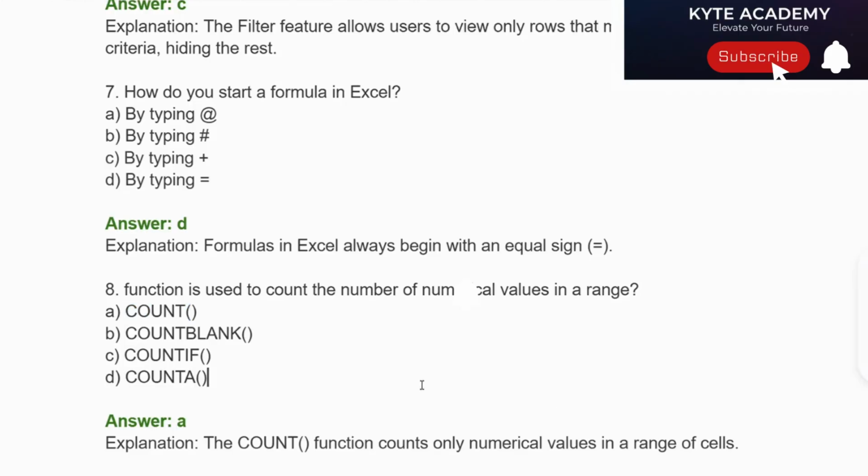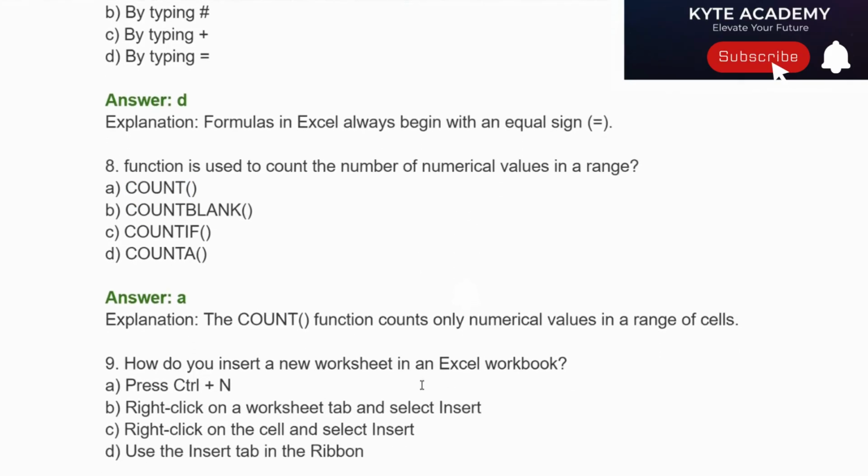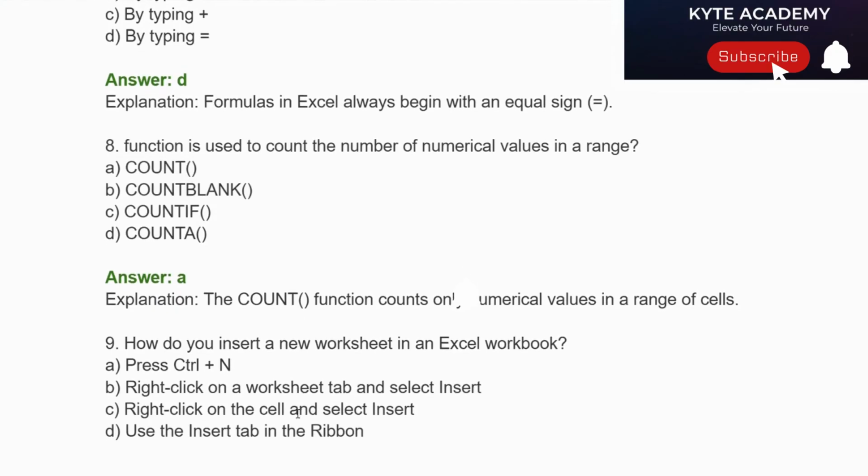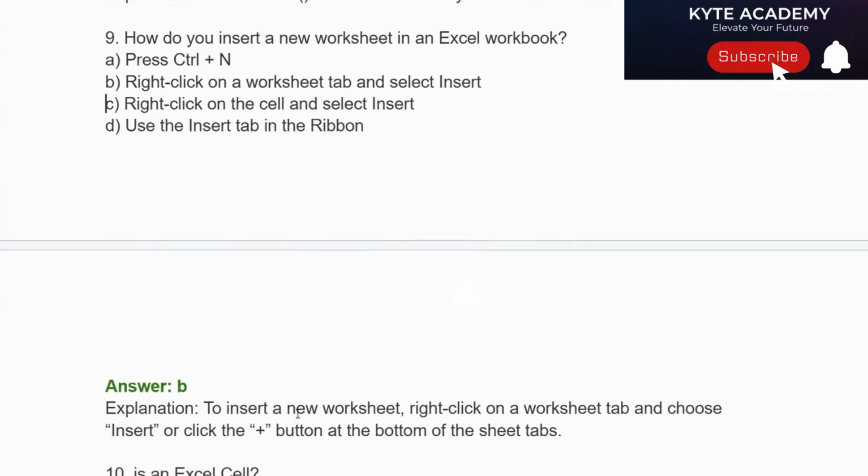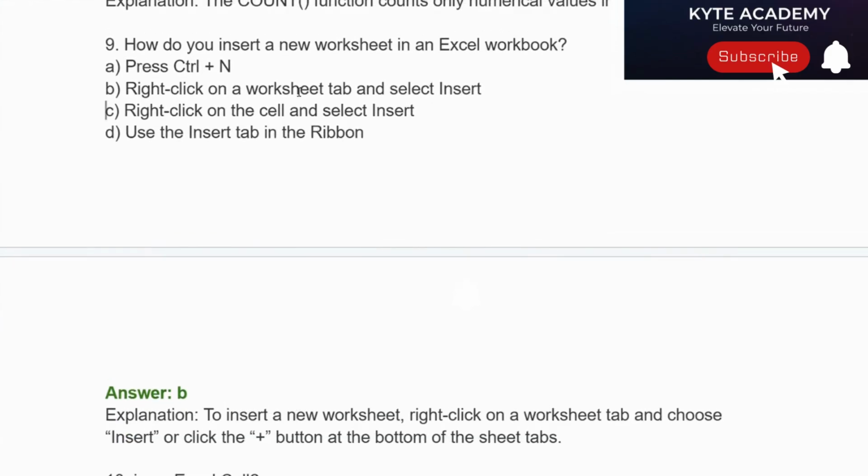Question number 9. How can you insert a new worksheet in an Excel workbook? Option A. Press Ctrl N. Option B. Right click on a worksheet tab and select Insert. Option C. Right click on the cell and select Insert. Option D. Use the Insert tab in the ribbon. Correct answer is Option B. Right click on a worksheet tab and select Insert. Explanation. To insert a new worksheet, right click on a worksheet tab and choose Insert, or click the plus button at the bottom of the sheet tabs.